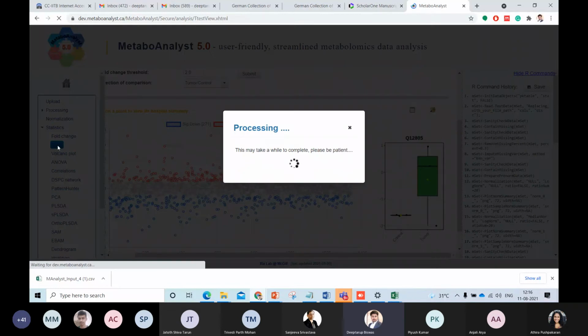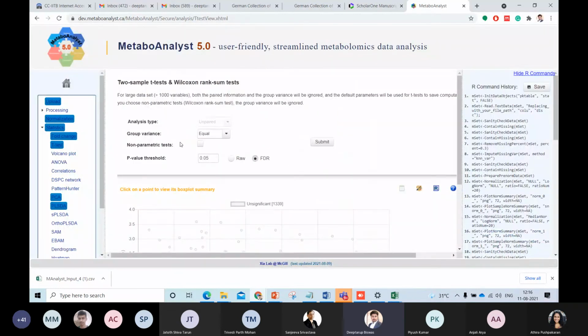Now the next thing is we will go for the t-test. The t-test is a statistical test, and there are two tests you can see, two-sample t-test and Wilcoxon rank sum test, right? So this is a very important part where you have to choose the test based on the data you have. For example, generally there are two kinds of statistical tests: one is parametric and the other is non-parametric. Over here, because we have a normalized data set, we are using a parametric test. And the parametric test has mainly two kinds of tests, student t-test and Welch t-test.